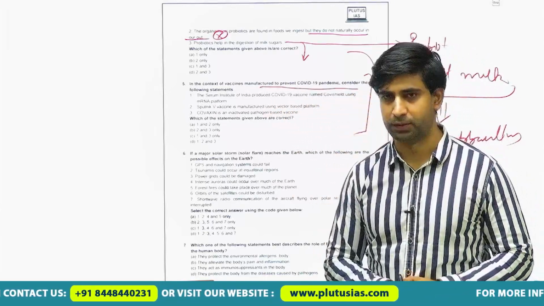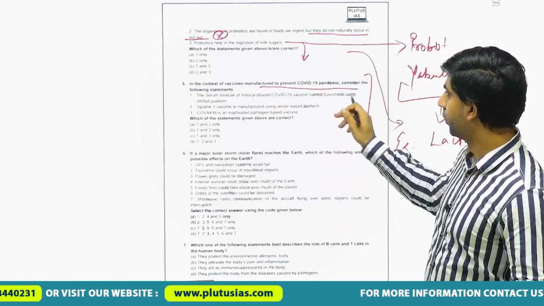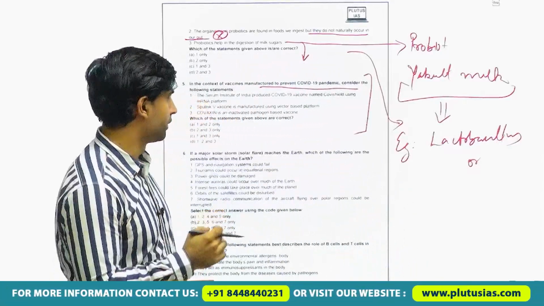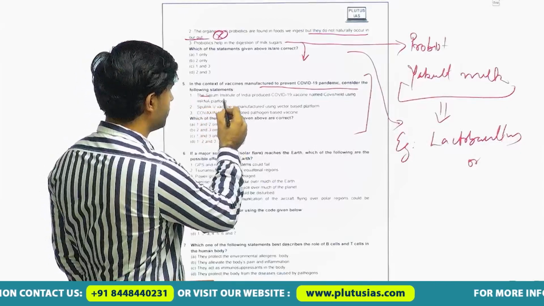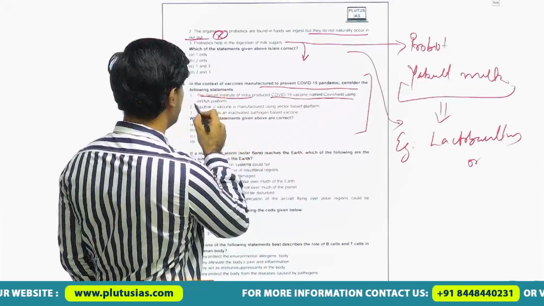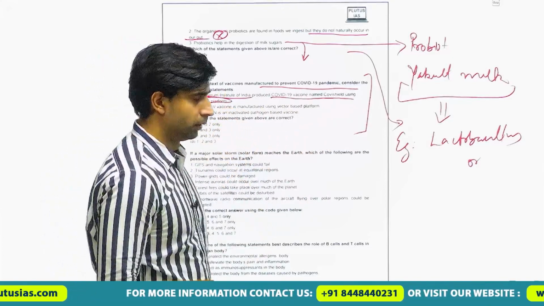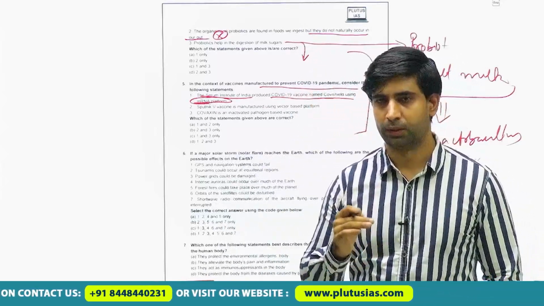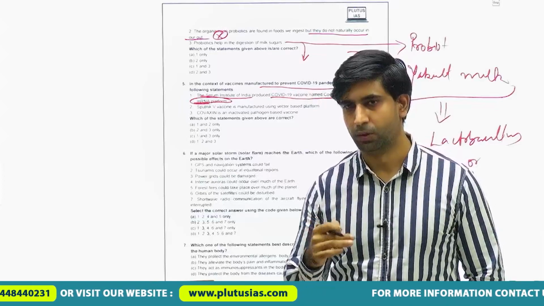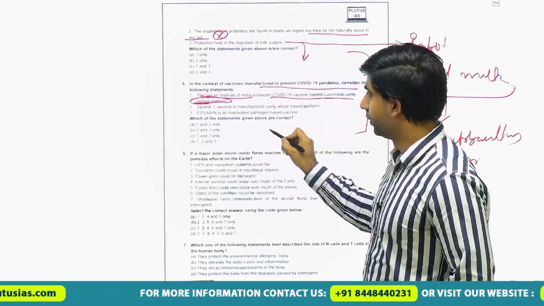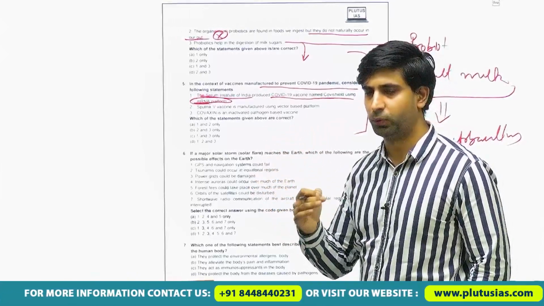There were few vaccines which were manufactured to prevent the COVID-19 pandemic. In this question, I also discussed a statement in my first lecture. What was that statement? Related with the Serum Institute of India, it prepared COVID-19 vaccine named Covishield using mRNA platform. These are the questions which require slightly deeper level of information. That level of information will be told to you by me, because I will be assisting you to define where you have to limit yourself.